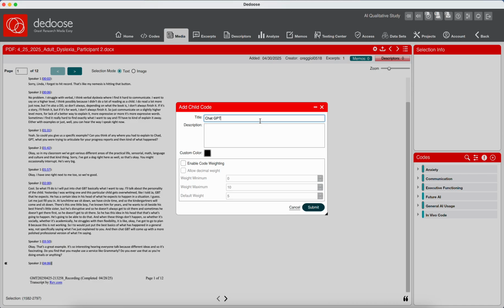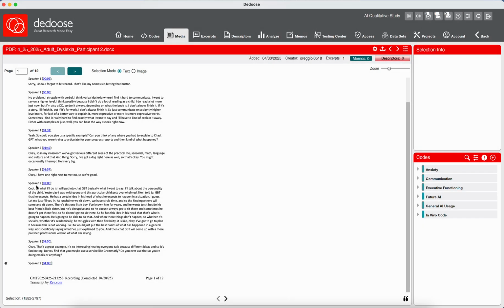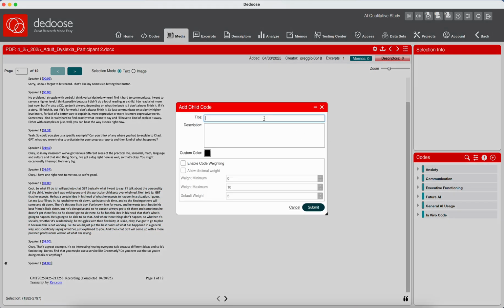Because this is specific to ChatGPT, I'm going to code it as ChatGPT. And actually, I don't know why it dehighlighted that, so let me just go back in. This is definitely ChatGPT because she's using ChatGPT. She's talking about drafting a project progress report. That's the task that she's doing in the example.